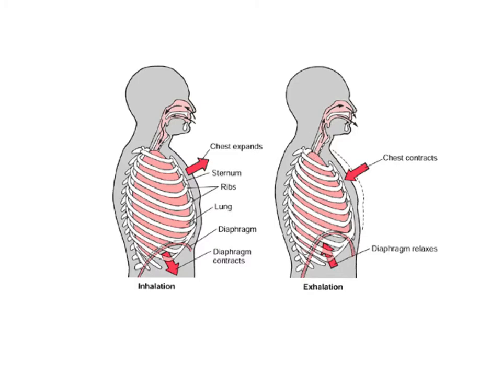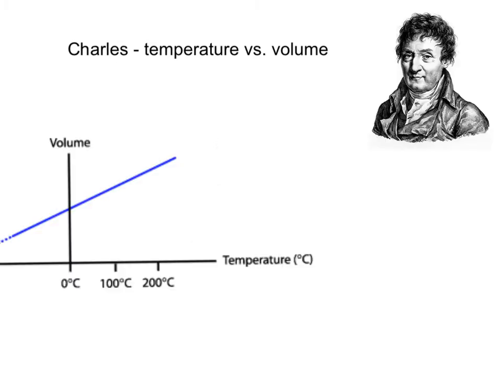is exhaled. Sometime in the early 1800s, Jacques Charles also looked at the relationship between variables and the behavior of gases. He looked at temperature and volume while holding pressure constant. And what he found was that there's a direct relationship between volume and temperature. So as he increased the temperature of the gases, the molecules moved faster, gaining kinetic energy, and increased in the collisions that they had, and therefore expanded, taking up more space or increasing in volume.